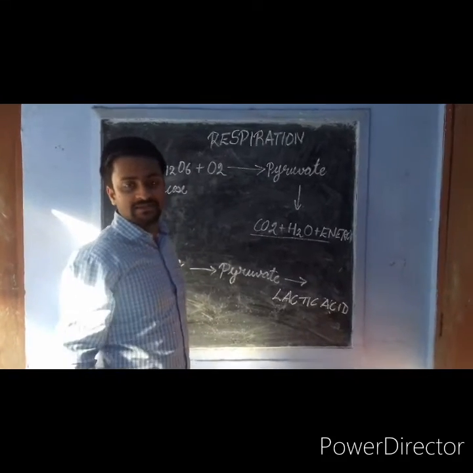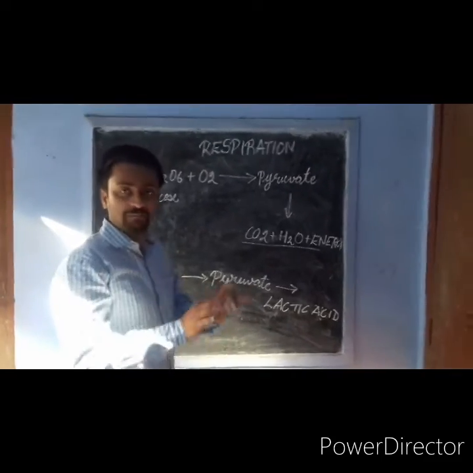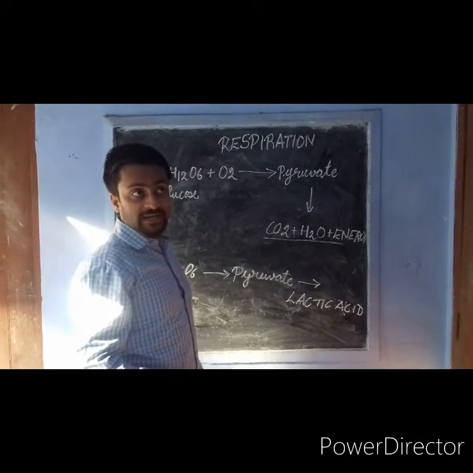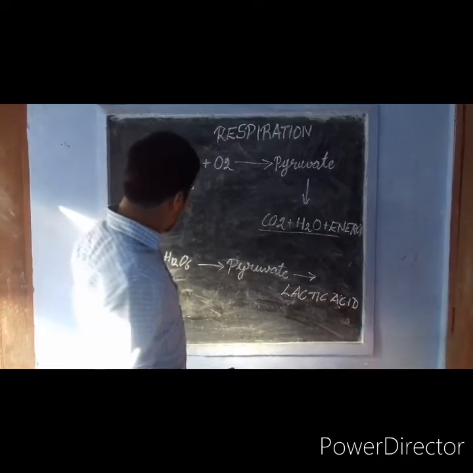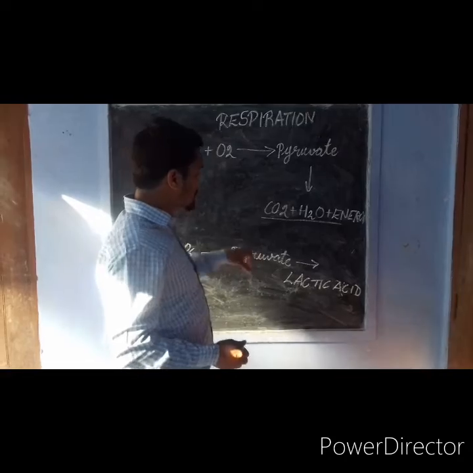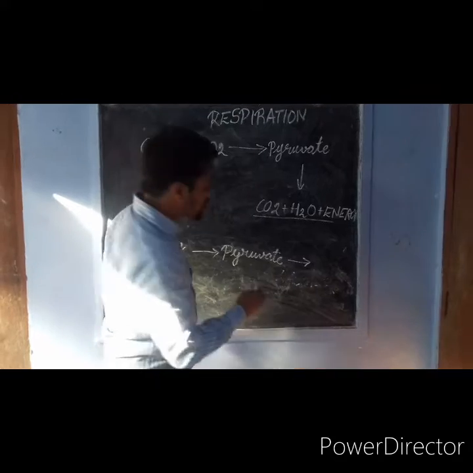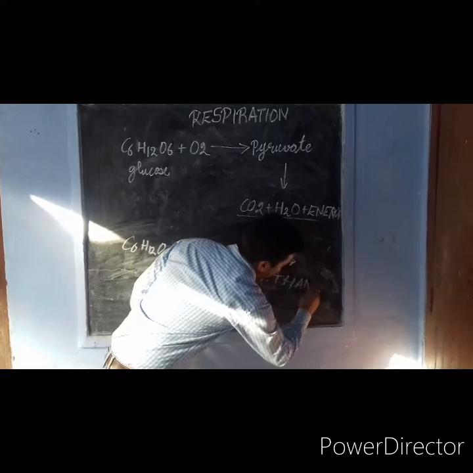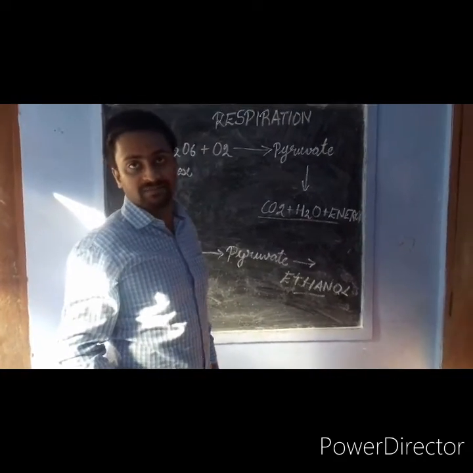But in the case of plants, for example, when we water the plants too much, what happens? The respiration process of the roots is blocked out. They cannot carry out respiration, so anaerobic respiration starts. In plants, this C6H12O6 gets converted into pyruvate, and now instead of converting into lactic acid, it gets converted into ethanol and alcohol. And if this anaerobic respiration continues, the accumulation of alcohol in the roots continues and the plant eventually dies.